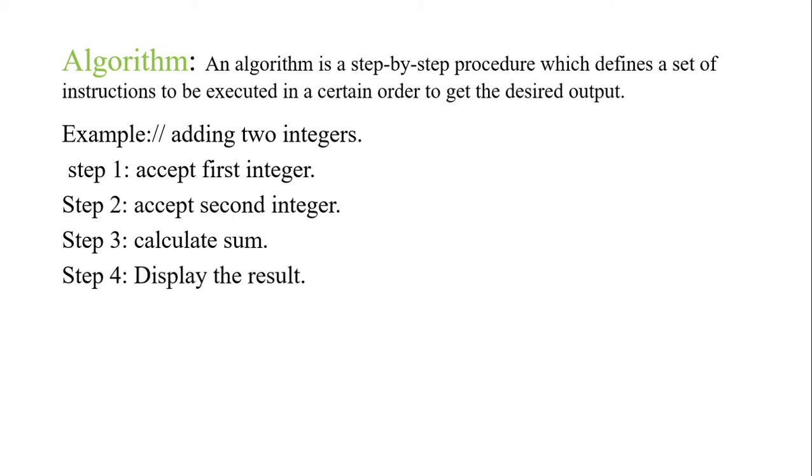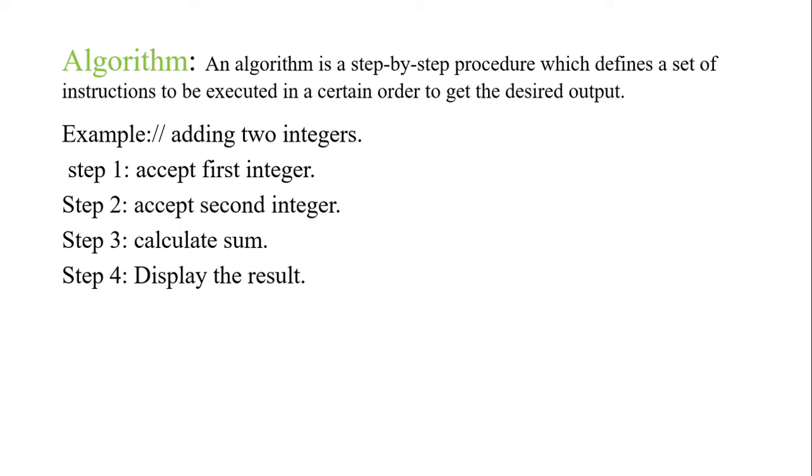For example, say what is the first step? First step is calculate sum, then the second step is the desired result, and then accept the first integer. It is not logically correct, right? So an algorithm is a logical sequence of step-by-step procedure, and all these instructions are executed in a certain order to get the desired result. Then only we get the desired output. In this way, an algorithm is written while designing an application, and it is very important in industry to write an algorithm to explain them technically or non-technically. They use it to understand in detail.